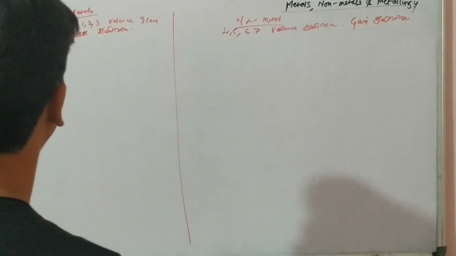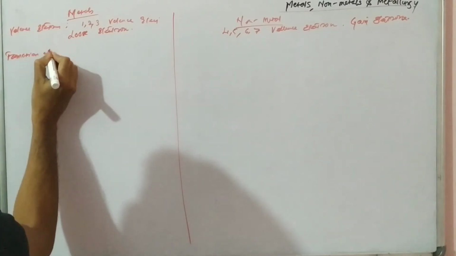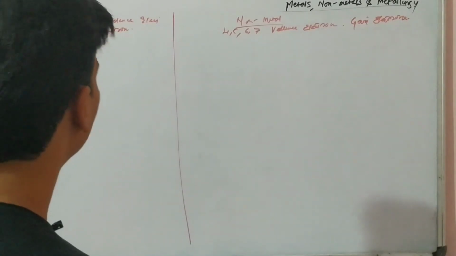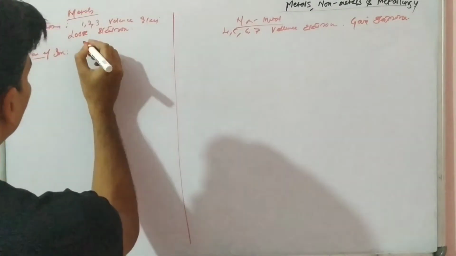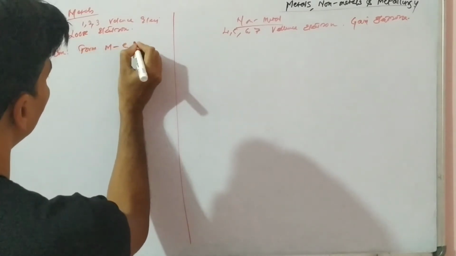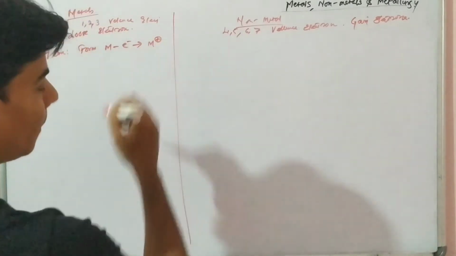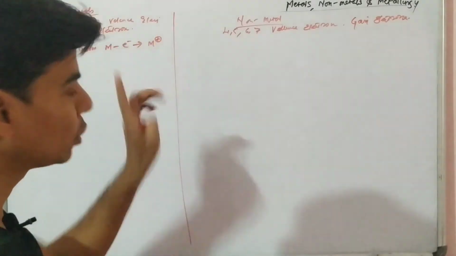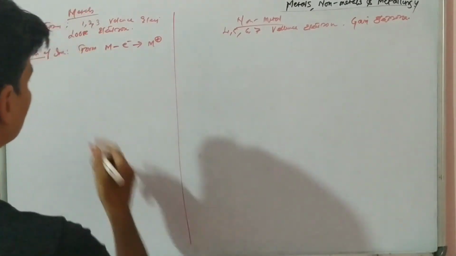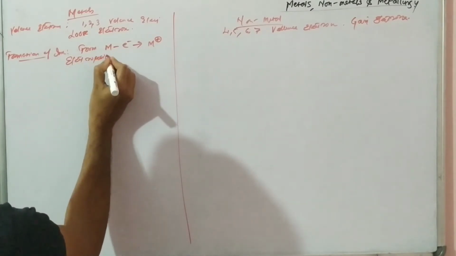Now, formation of ions. We know, here we said metals can lose electrons, so metals will lose electrons to form positive ions. It has positive charge, so it is electronic charge which is positive, so we call metals electropositive elements.